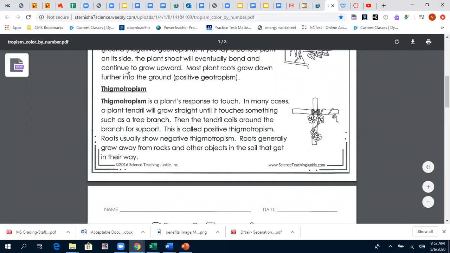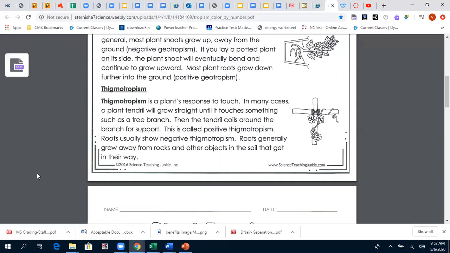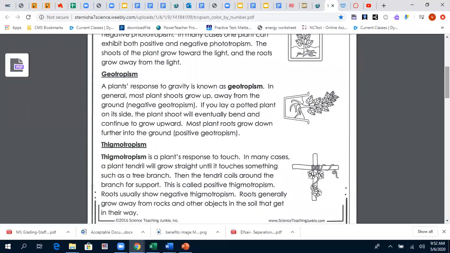Now, let's go to the third tropism, which is thigmotropism. Thigmotropism is a plant's response to touch. So again, photo is the response to light, geo is the response to gravity, thigmo is the response to touch. Okay, so thigmotropism is a plant's response to touch.